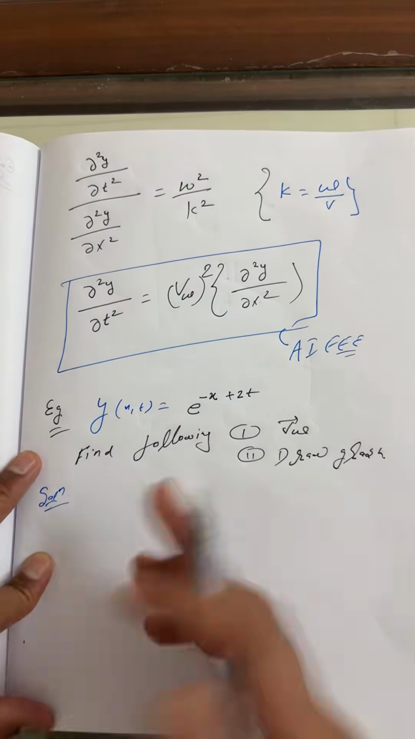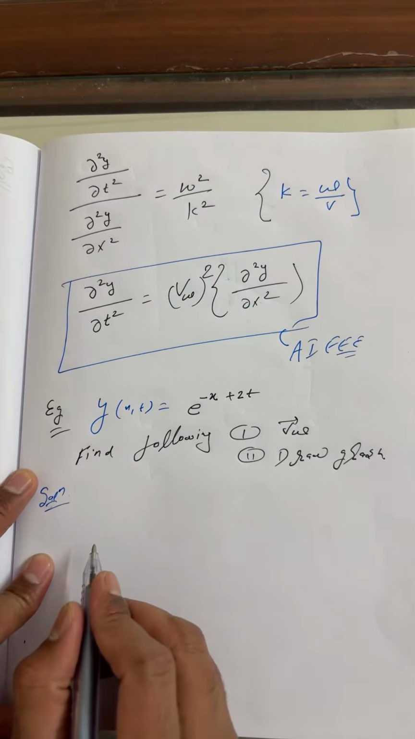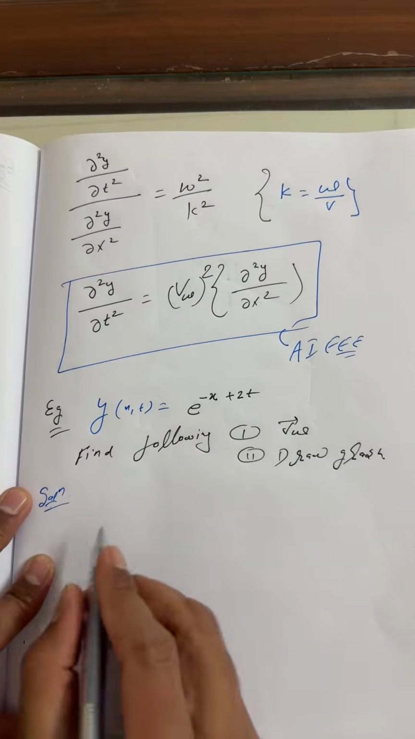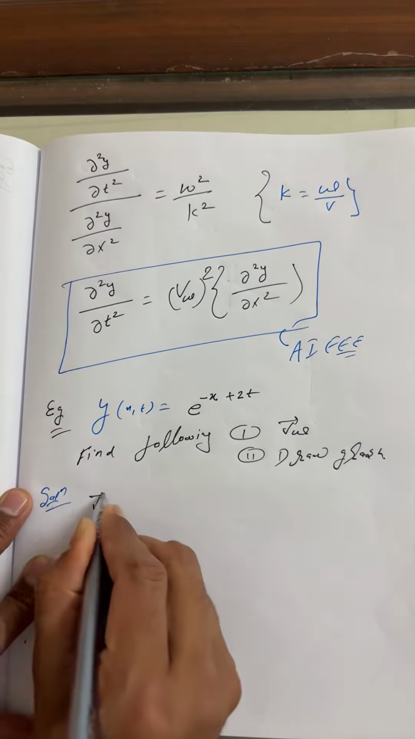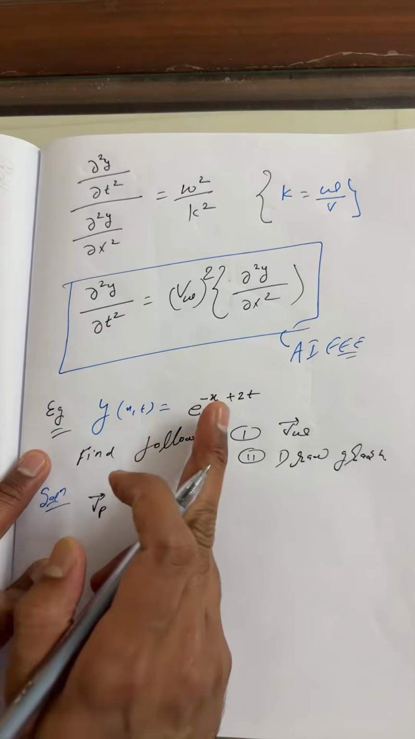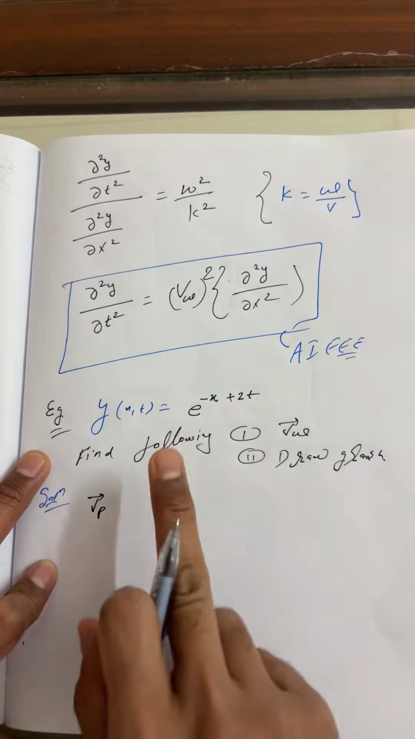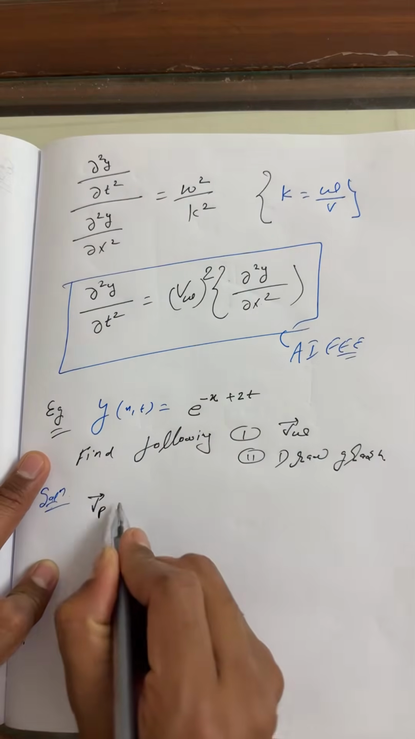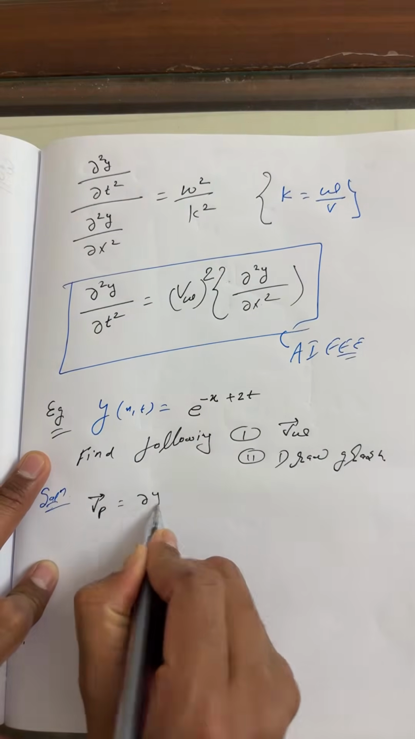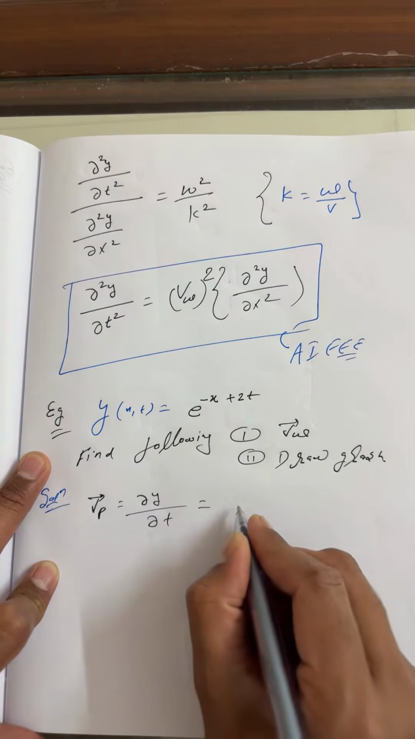Differentiate first time, then what will we get? Velocity of particle. So for velocity, we have y as a function of x comma t. Differentiate only with respect to t, keeping x constant. So you can write dy by dt.